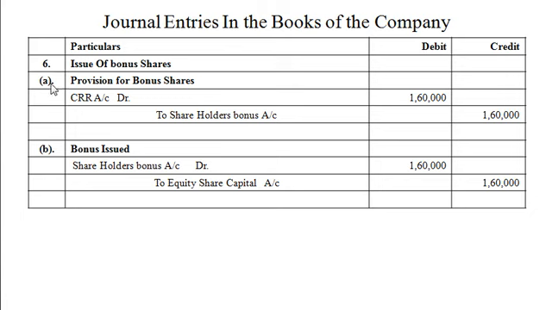Now journal entries for bonus shares. Number 6, first entry for provision for bonus shares: capital redemption reserve account debit, that is CRR account debit rupees 1,60,000 to shareholders bonus account rupees 1,60,000. And second entry for issue of bonus: shareholders bonus account debit rupees 1,60,000 to equity share capital account rupees 1,60,000.